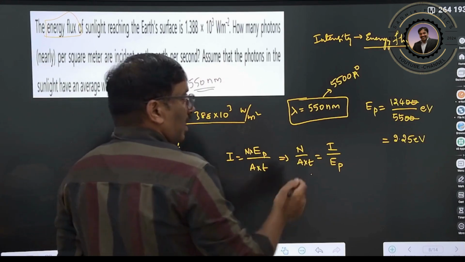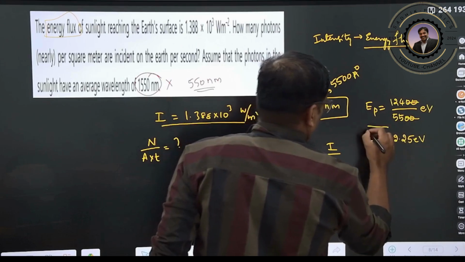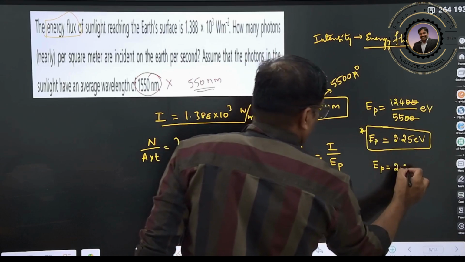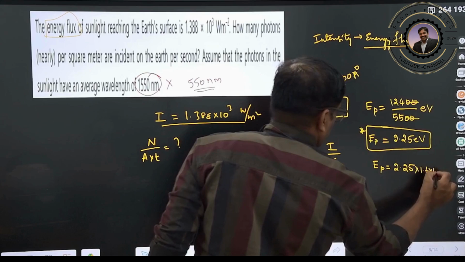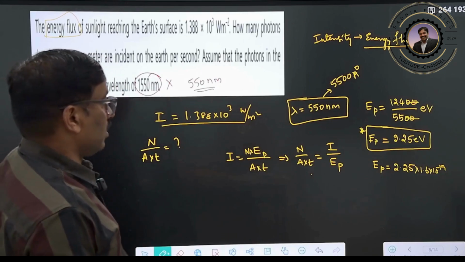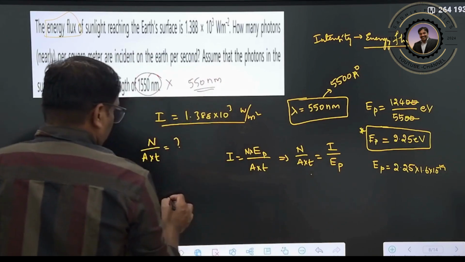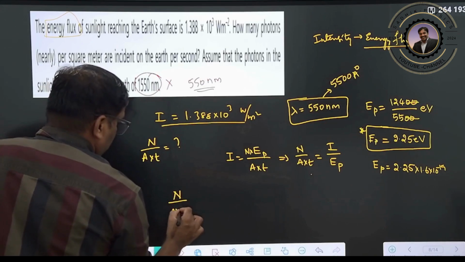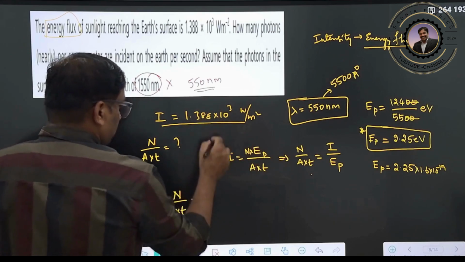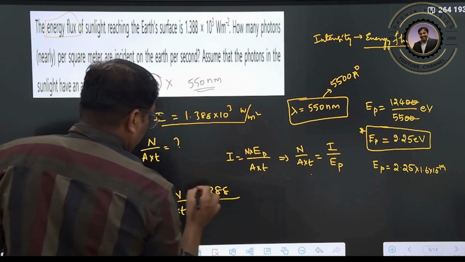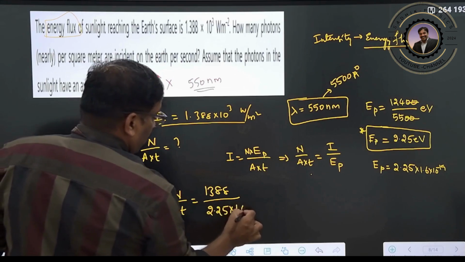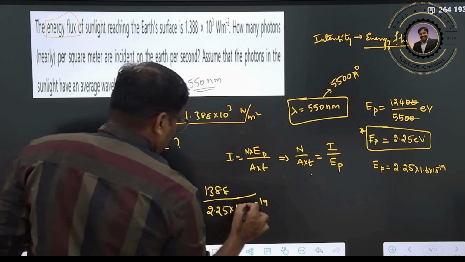So this is your 2.25 electron volt. Already you know that we should not use electron volt, why? Because it is not the SI unit. Therefore it can be written as 2.25 into 1.6 into 10 to the power of minus 19. Clear? So here you can rewrite the number of photons incident per unit area per unit time as intensity, 1388, divided by the energy of the photon, 2.25 into 1.6 into 10 to the power of minus 19.